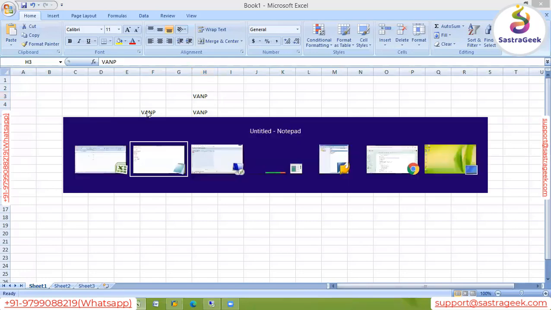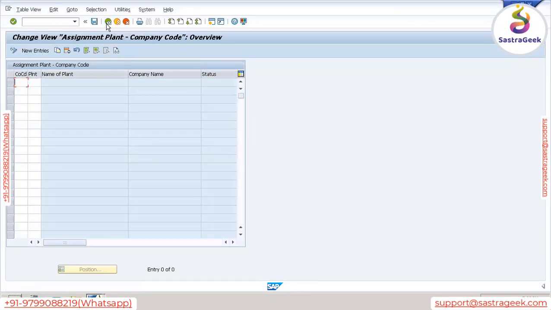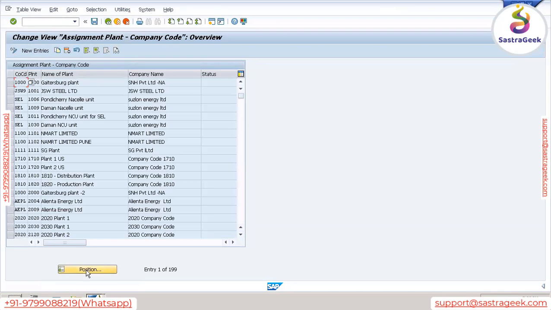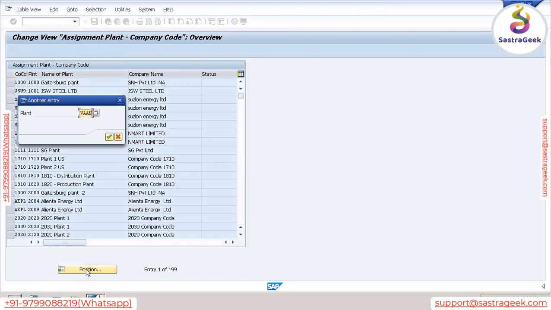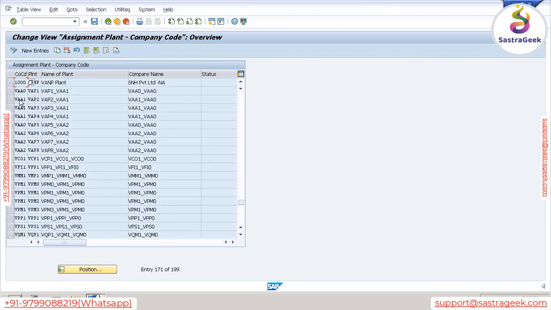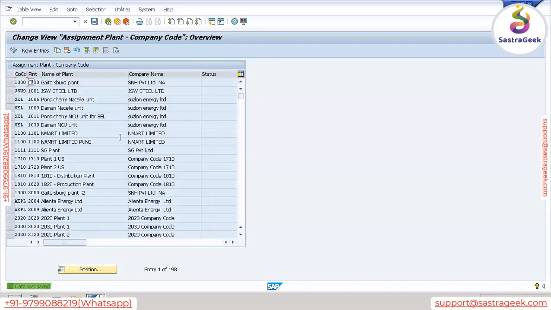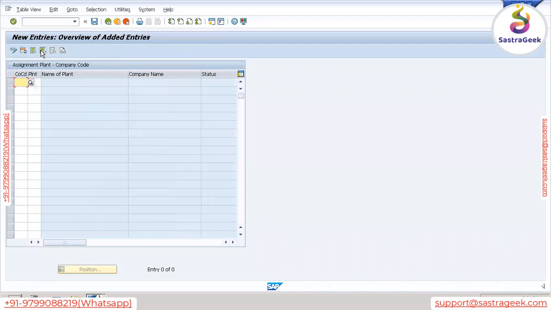Okay, so in this system, since our plant is already assigned, we need to do only one activity: delete our entry. So let's delete that. Go to VANP. Select this, remove this, save this. Now again go to new entries, go to VANP and then VANP. Now the system allowed. Save.